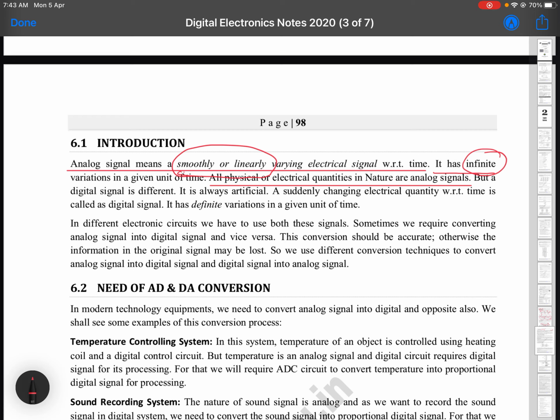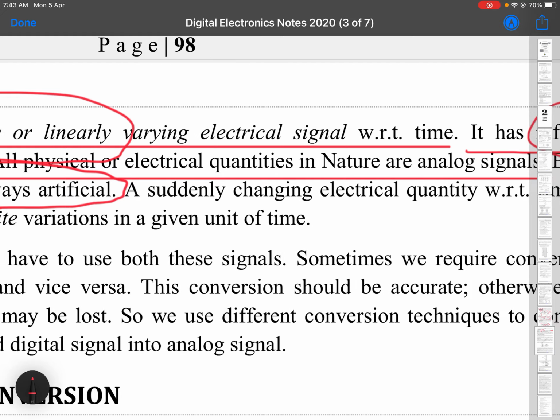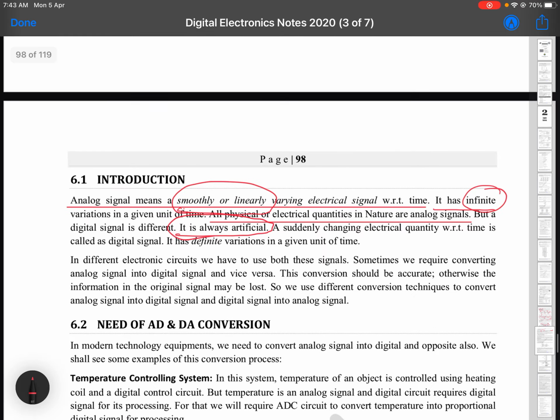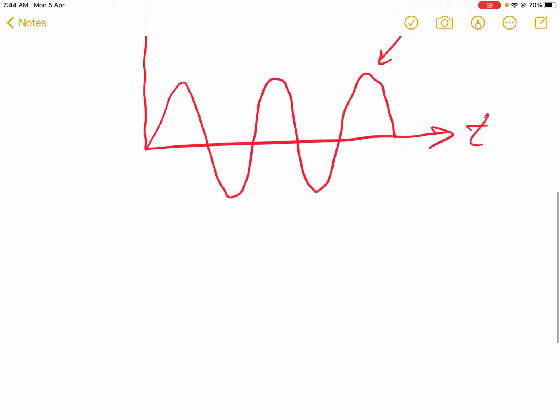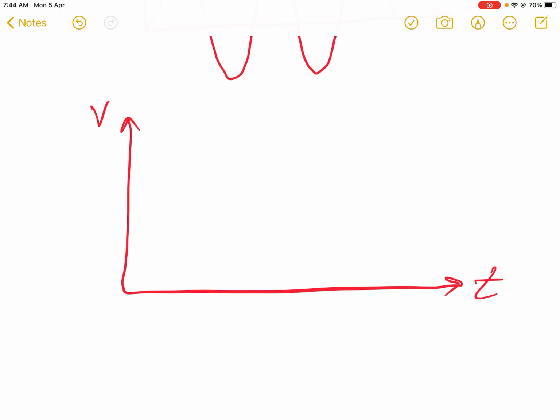But a digital signal is rather different. A digital signal is always artificial. Note down this point. A digital signal is always artificial. It changes suddenly with respect to time. For example, let us see the example over here. I take x and y axis again. On the y axis I take voltage and on the x axis I take time. Then the digital signal will look something like this, meaning there will be sudden changes taking place.